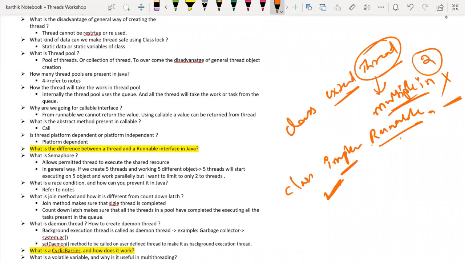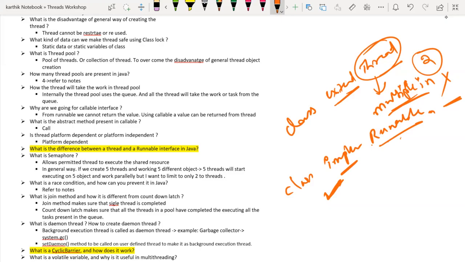Whether you are extending a thread class or implementing a Runnable interface, what is your intention? Why do you go for these two? To maintain a multi-threaded environment, to create a thread. Whenever you're creating a thread, where does your program actually start executing? The start method, and from start it goes to the run method.